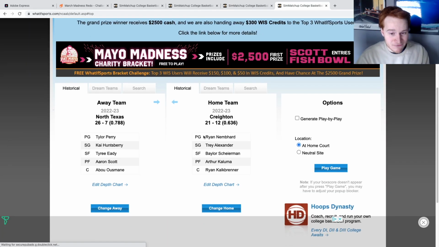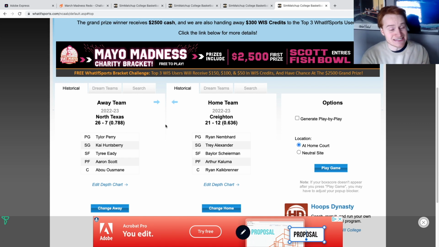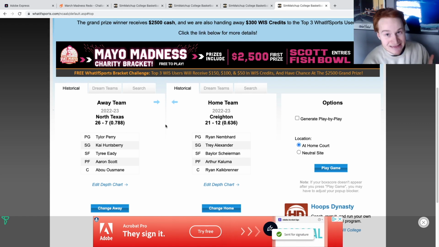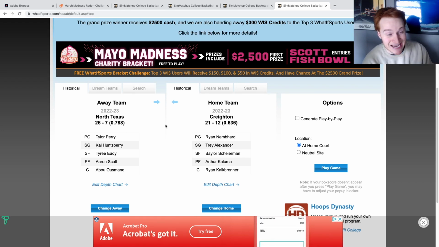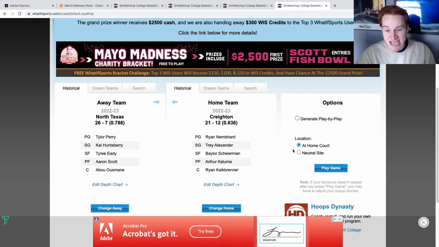And then finally, we have North Texas. North Texas had a crazy good run in the NIT. They can frustrate this Creighton team. They really can. This is a scary 12v5 matchup. North Texas wants to keep this game lower scoring. They're great on defense. Let's see if they can do it against Creighton.